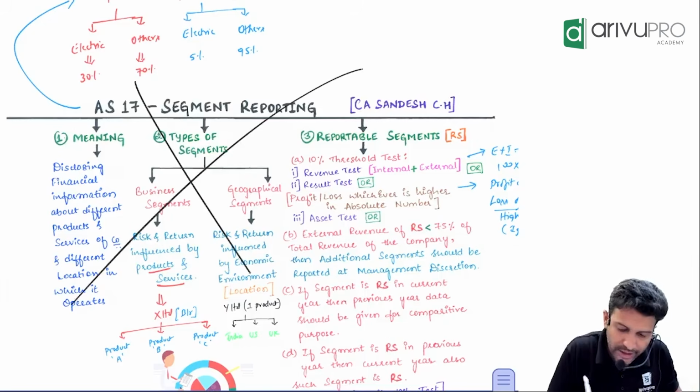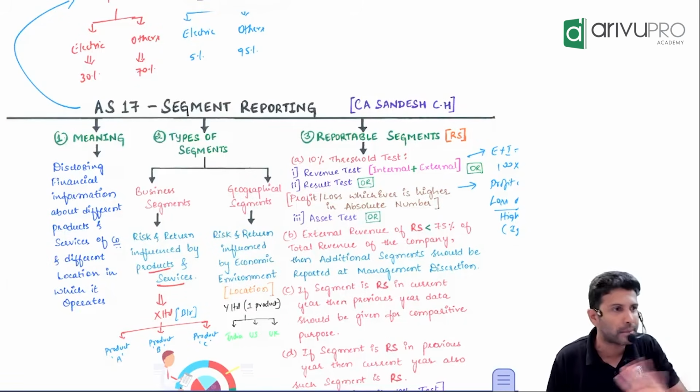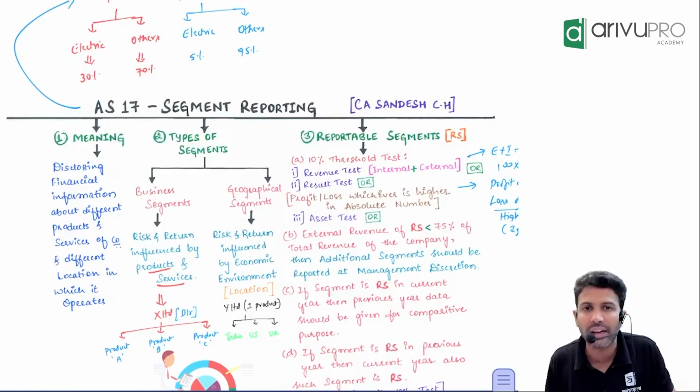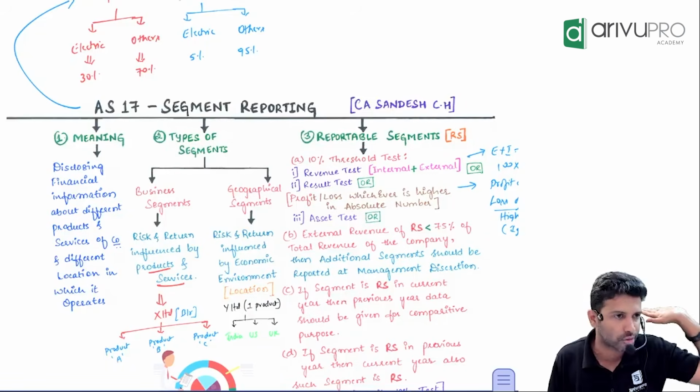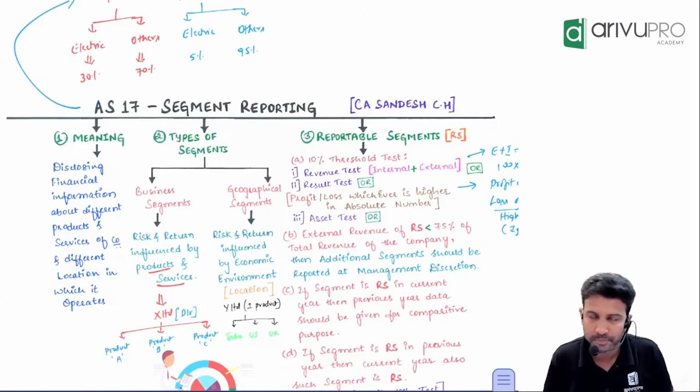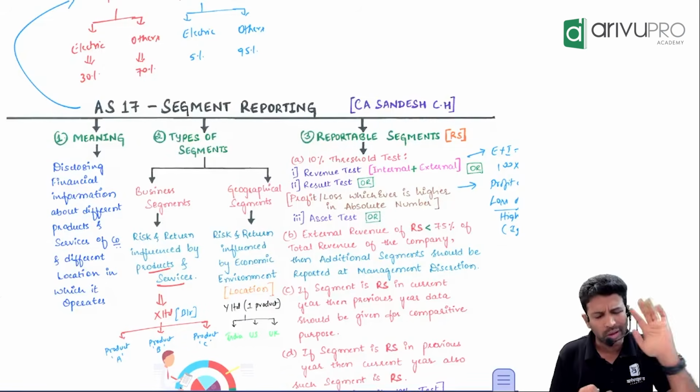So this standard will not have an effect in journal entry, balance sheet, trial balance, nowhere. This standard's effect is only felt in notes to accounts. Hence, we say this is a disclosure related standard. Why this standard? Very simple.